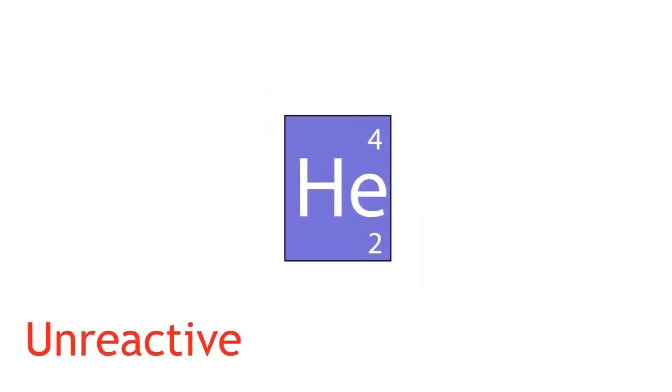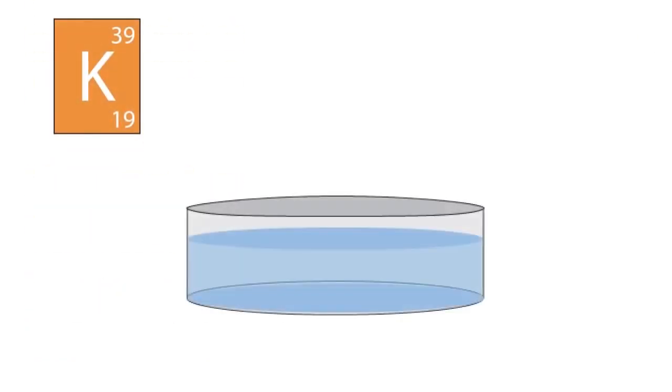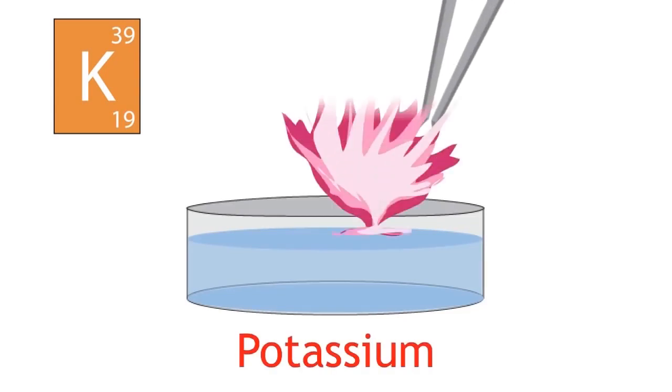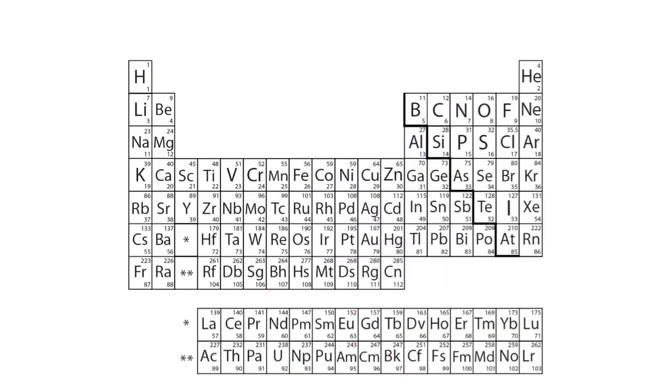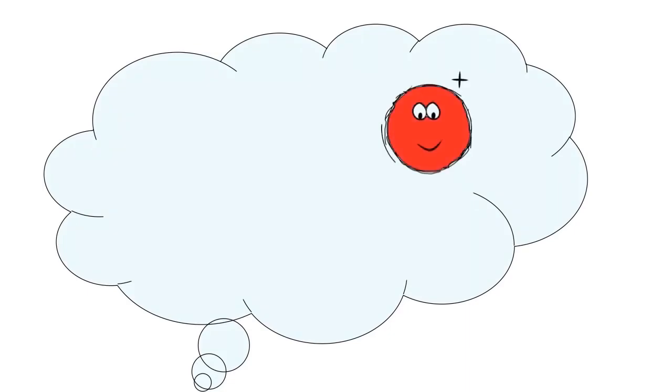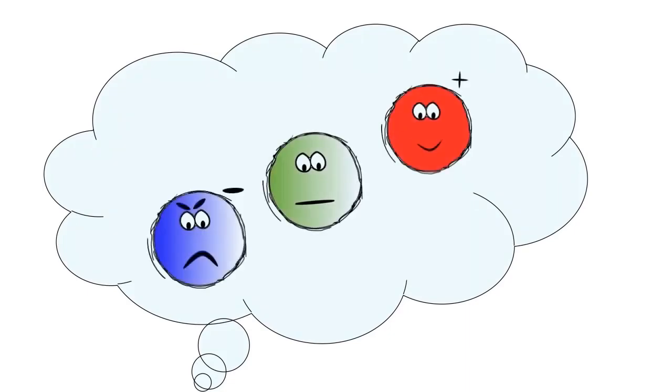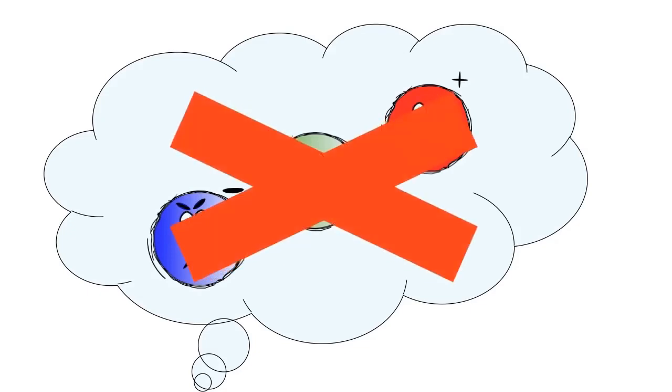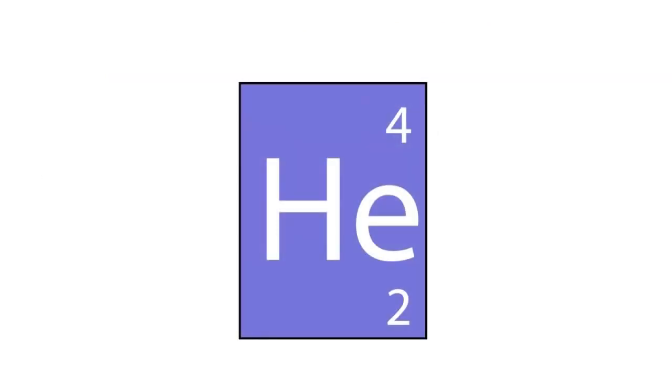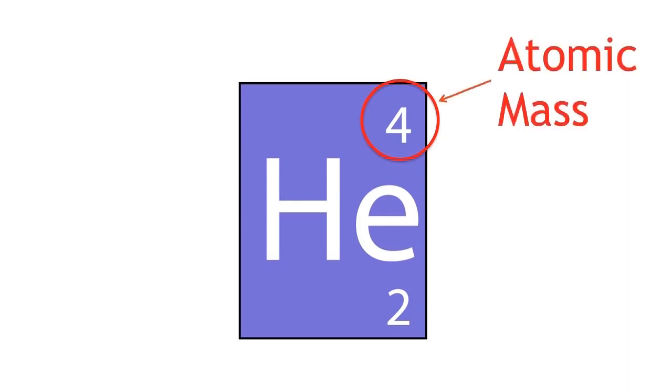For example, some gases are completely unreactive with everything, while some metals have vigorous reactions with water. Properties like these allowed elements to be grouped together. In the 1800s, not a lot was known about the elements. Protons, neutrons, and electrons weren't even an idea. So the only logical way to order the elements was by order of their atomic mass.